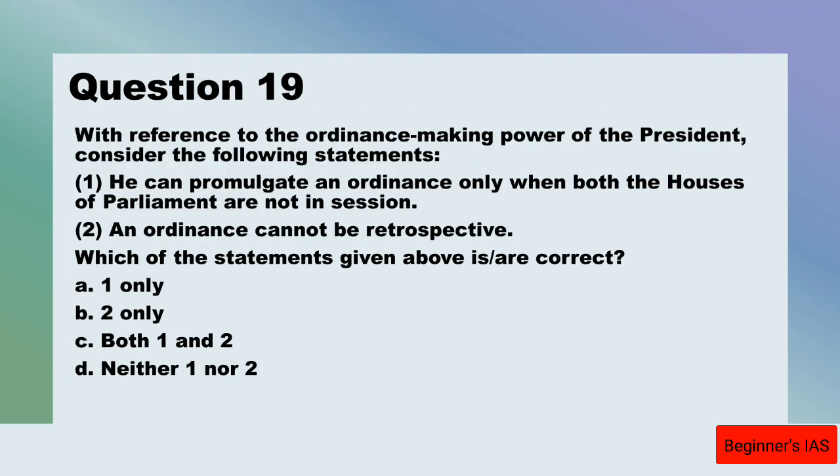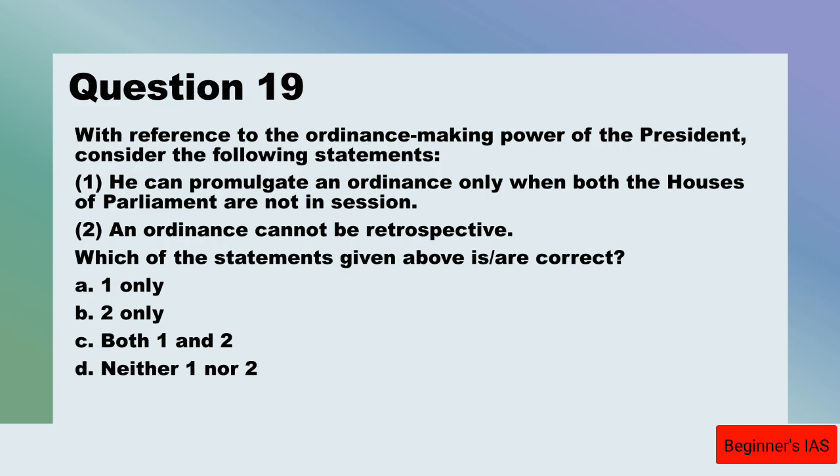And let us move on with question number 19. With reference to the ordinance making power of the president, consider the following statements. One, he can promulgate an ordinance only when both houses of the Parliament are not in session. Two, the ordinance can be retrospective. Here we have to identify which of the statements is or are correct.